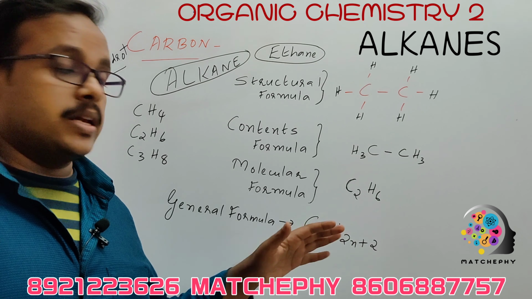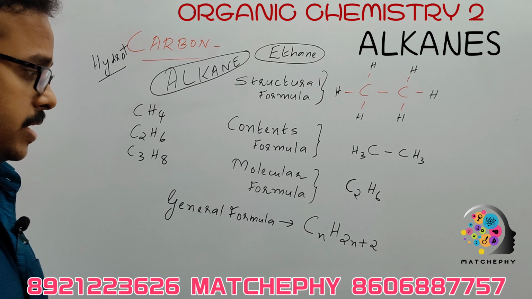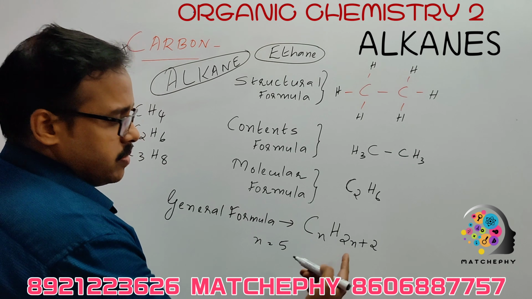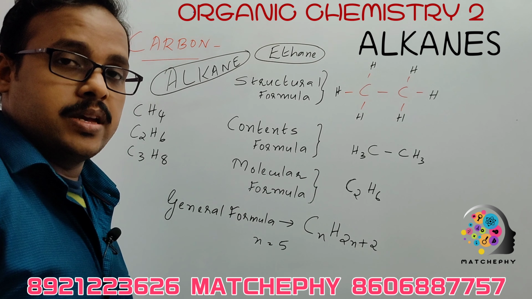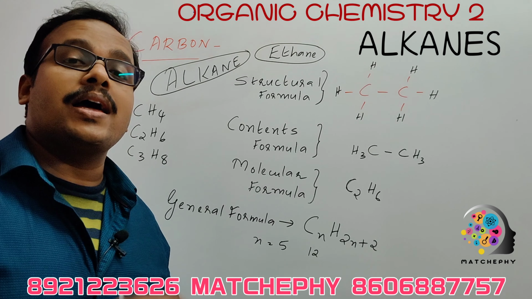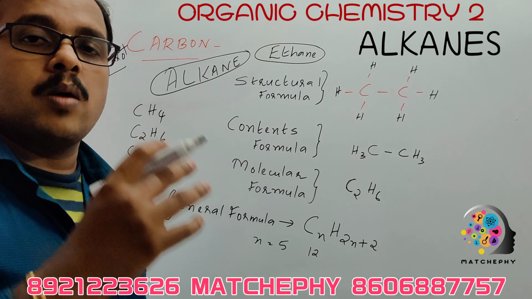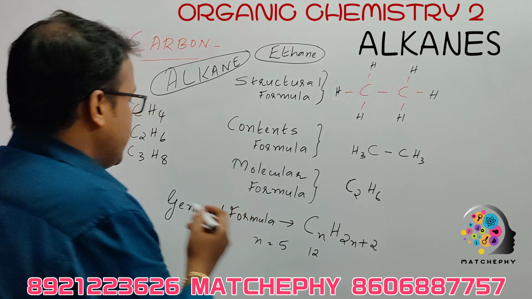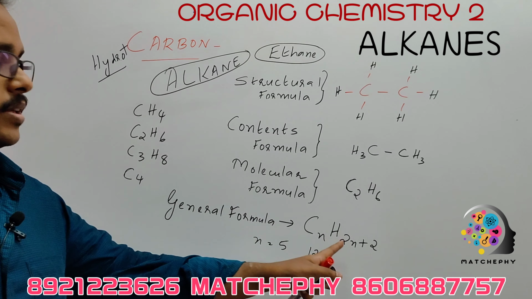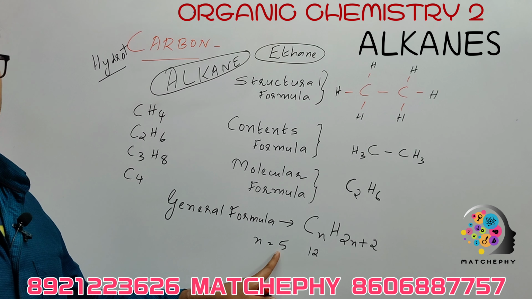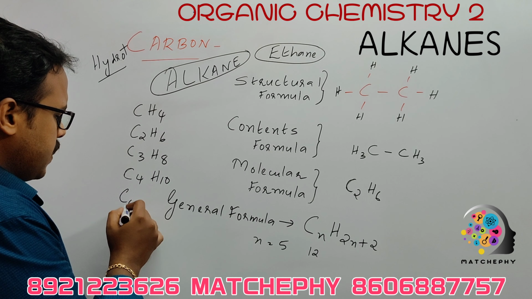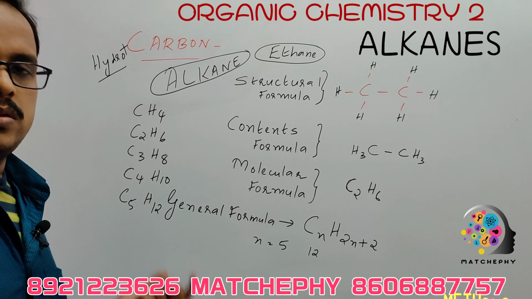So likewise we can coin anything. If there are 5 carbon atoms, n will be equal to 5. So what about hydrogen? Hydrogen will be 2 into 5 plus 2. 2 into 5 is 10, 10 plus 2, 12 atoms. So this proportion has to be maintained for an alkane to be present. Next, if there are 4 carbon atoms, C4, then how many hydrogen atoms should there be? n is 4 here. 2 into 4, 8 plus 2, 10. So hydrogen should be 10. And if C is 5, H should be 12. And the list goes on.